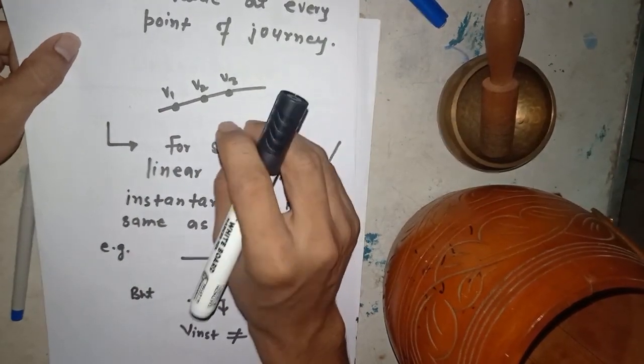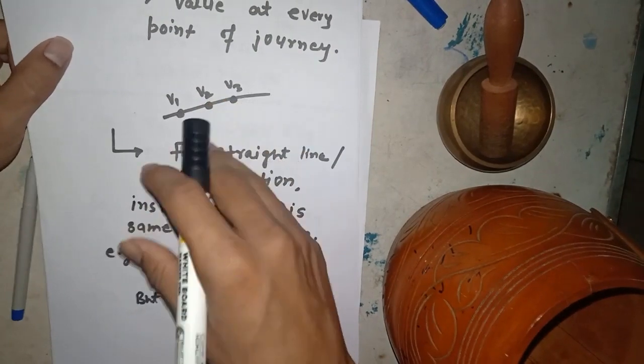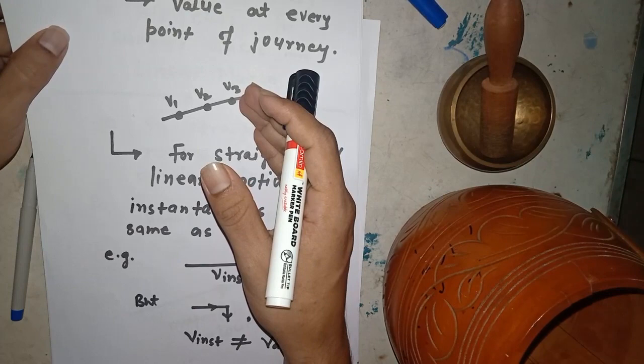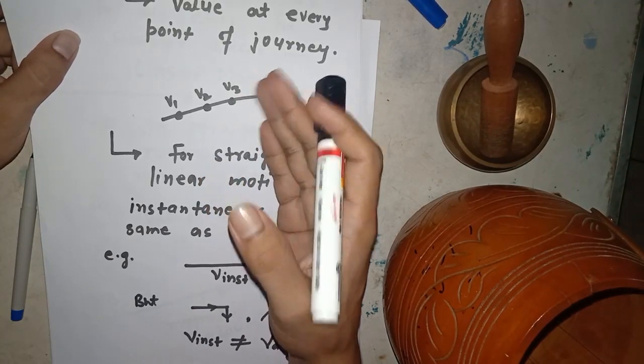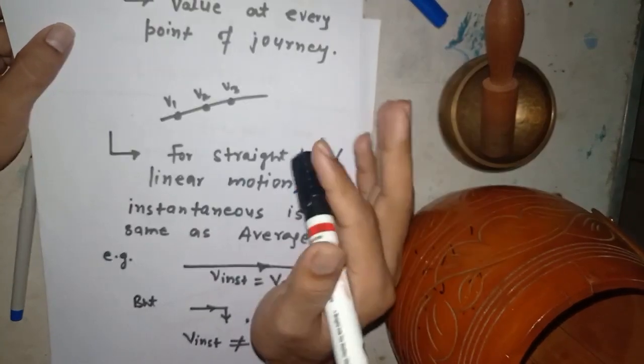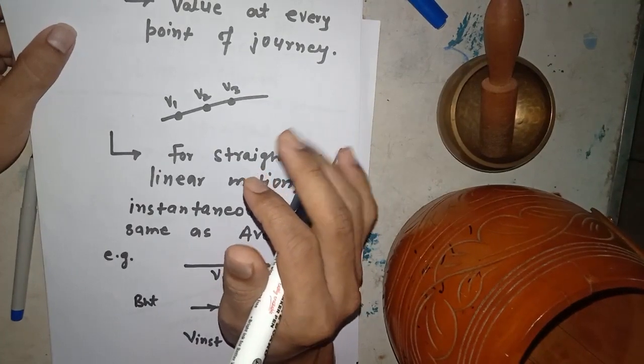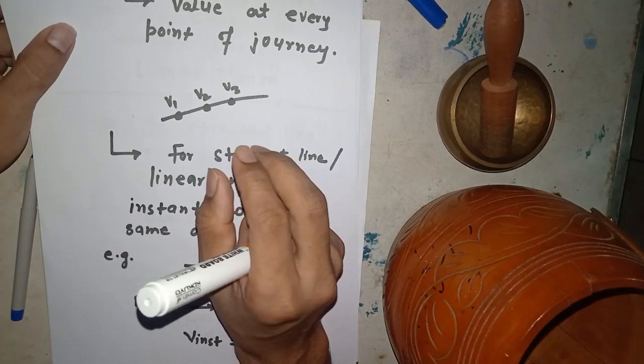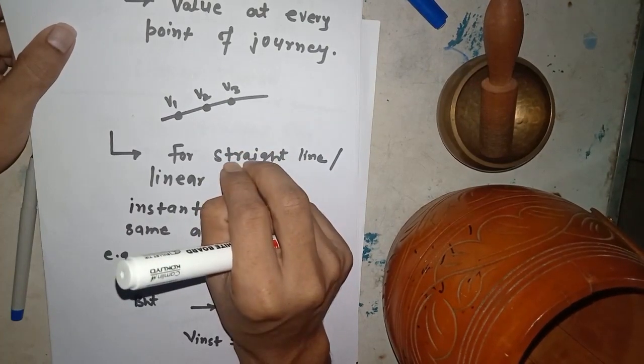But in this class we don't bother about how to find the instantaneous value. We must deal with this kind of problem in 11th class, because there are some mathematical tools you don't need to study here.